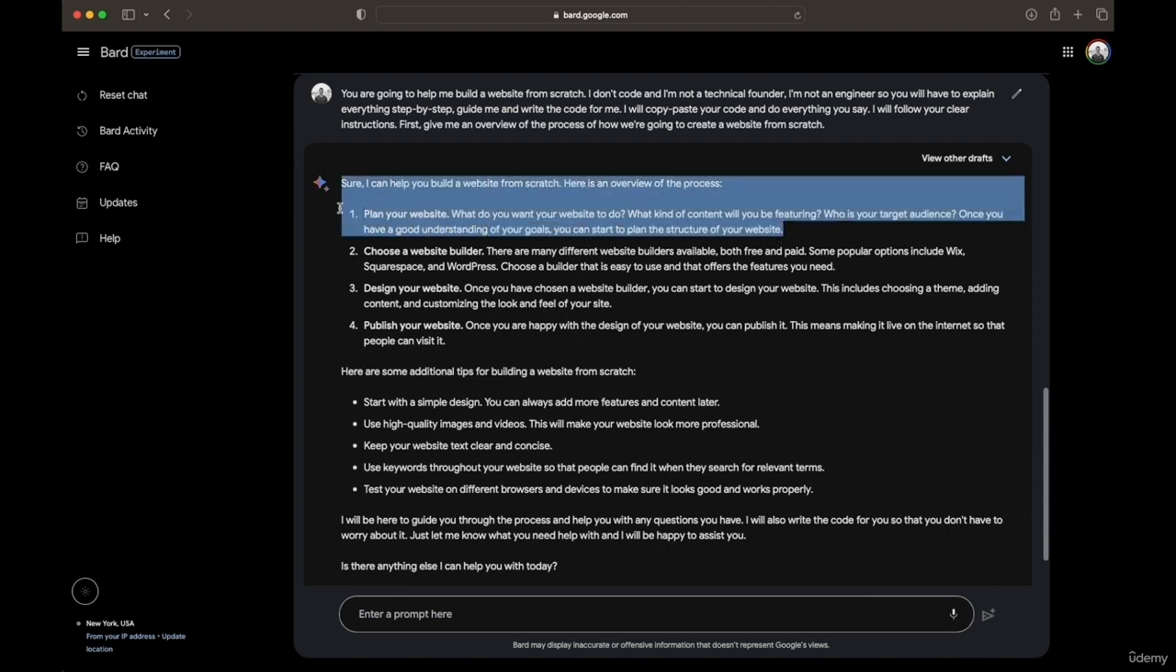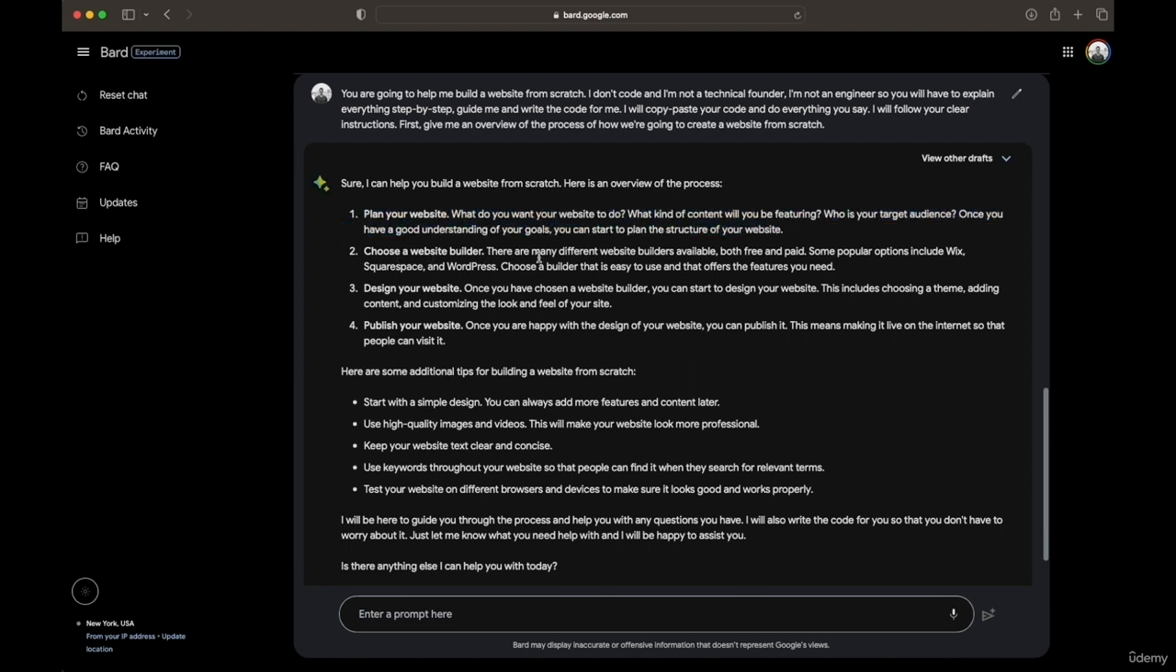Okay, so this is very simple. We'll do a very basic landing page for a breathwork website. Choose a website builder. There are many different website builders available, both free and paid. Some of them include Wix, Squarespace, and WordPress. So here it's suggesting WordPress, but I don't want to do WordPress. I want to do it from scratch.